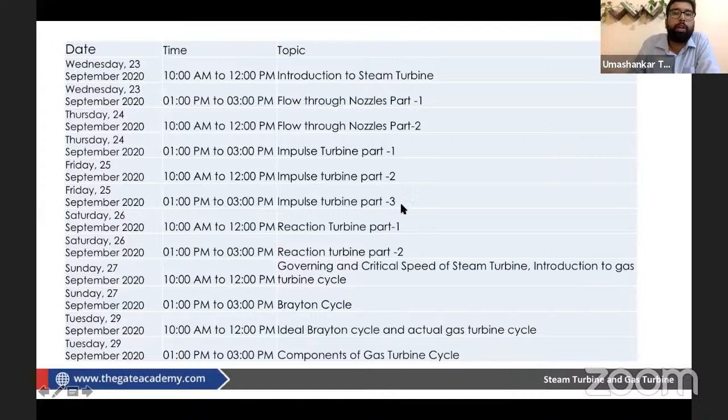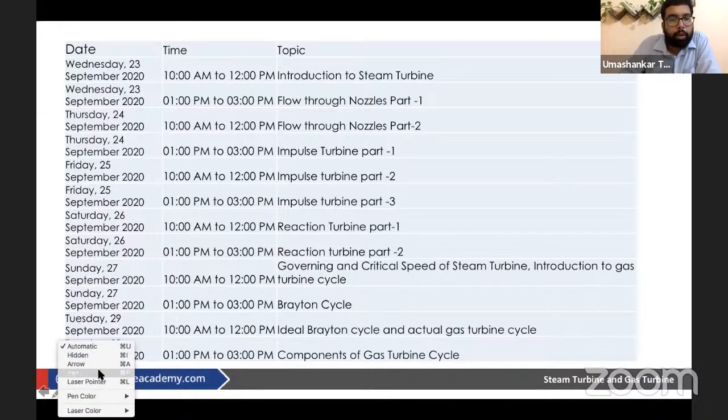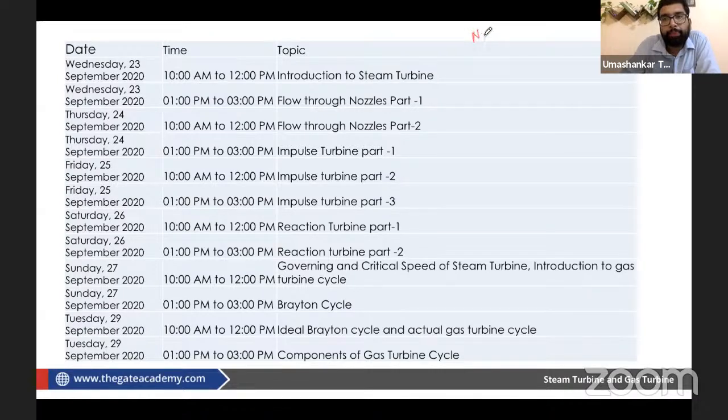So this is the structure of what we are going to cover in this series. As I said, we are going to cover the new syllabus, new addition. We are not covering whatever was already in the syllabus, although we will briefly discuss these things. But here our purpose is to cover whatever is being added in the GATE 2021 examination.